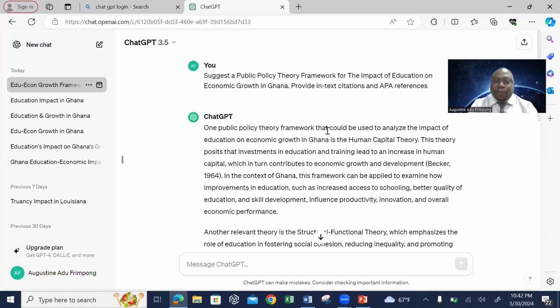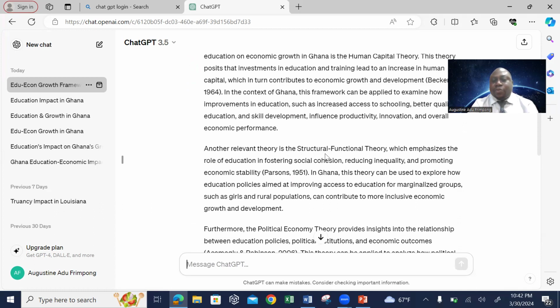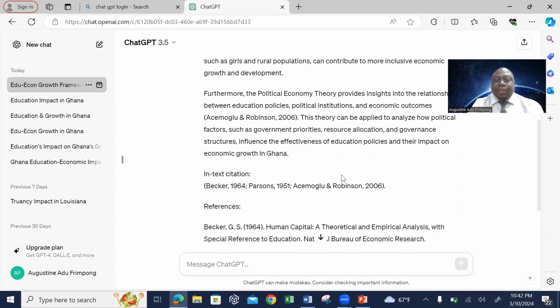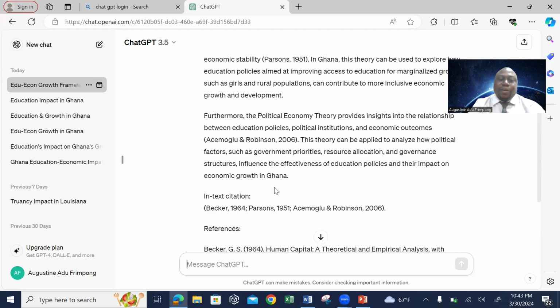One public policy theoretical framework that could be used to analyze the impact of education on economic growth in Ghana is the human capital theory. This theory posits that investment in education and training leads to an increase in human capital, which in turn contributes to economic growth and development. It has given me an in-text citation, and it goes further to talk a little bit about another relevant theory, the structural functional theory. Then it also looks into the political economy theory, with a series of citations.